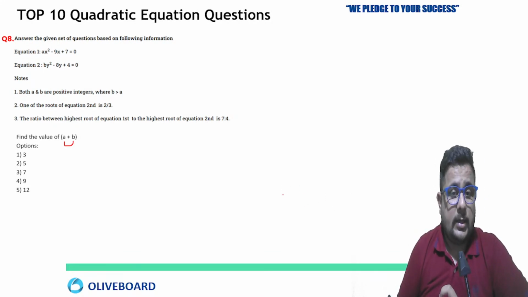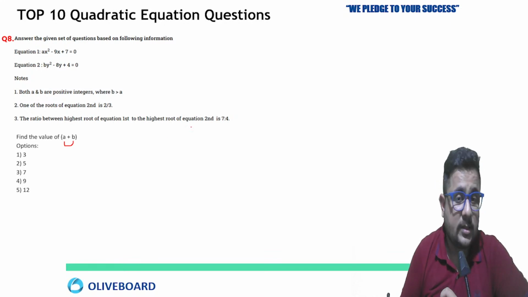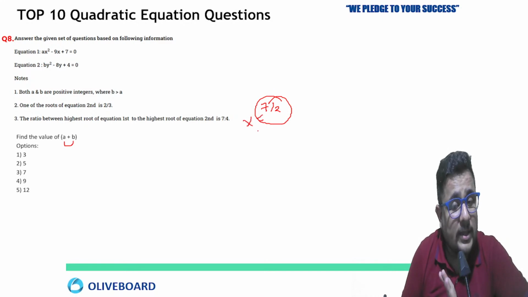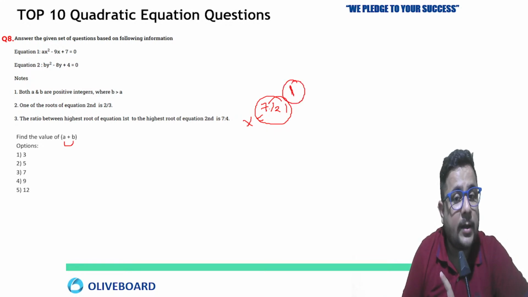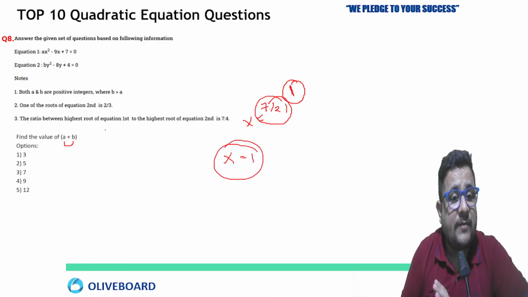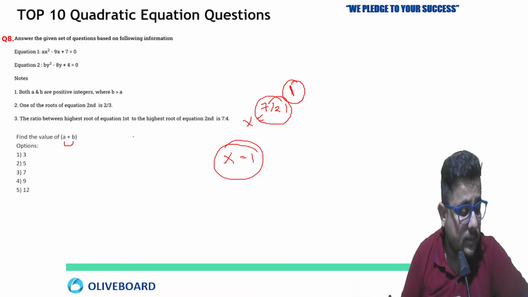The value of x that we found was 7/2, right? That was 7/2, but that was not the smallest value. There will be two roots of x, as we have solved by the equation. One is 7/2 and another one is 1. But the smallest one is 1, so that's why we are taking that as 1. The smallest root of x is 1, and we have to find the ratio of the smallest roots of both equations. Clear?